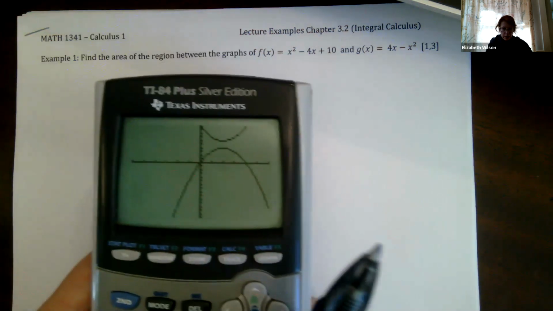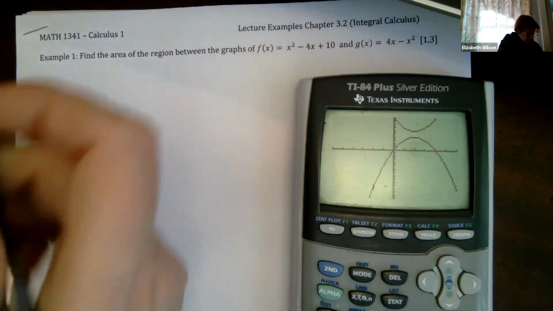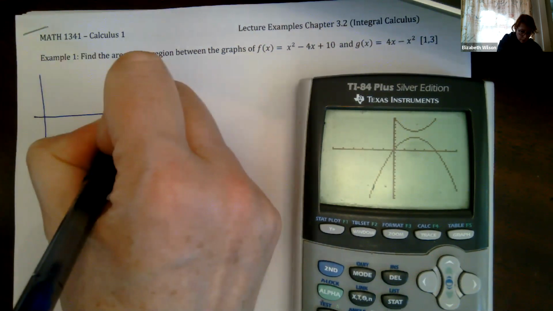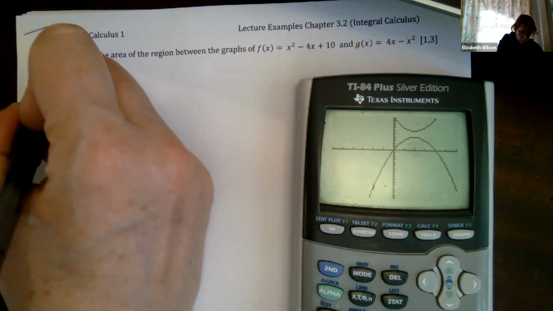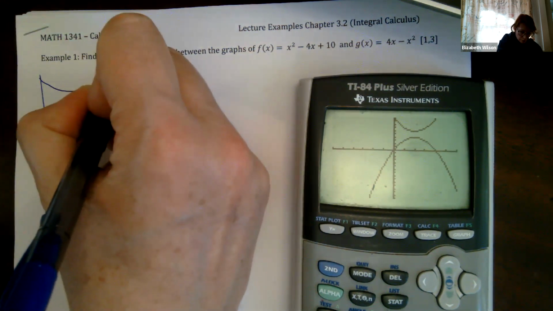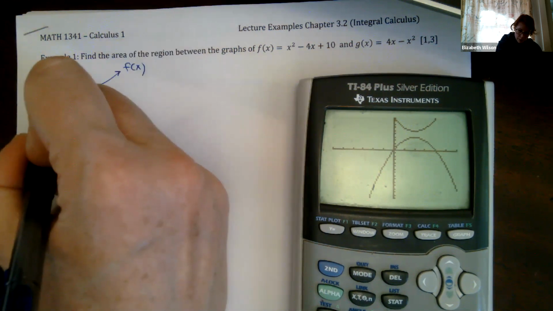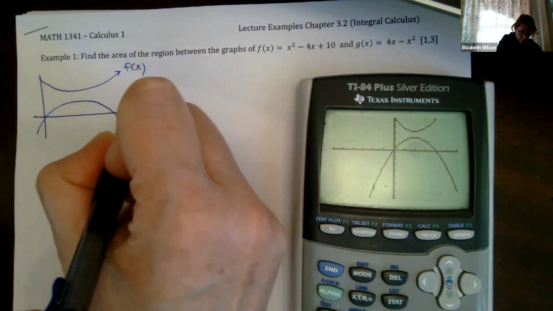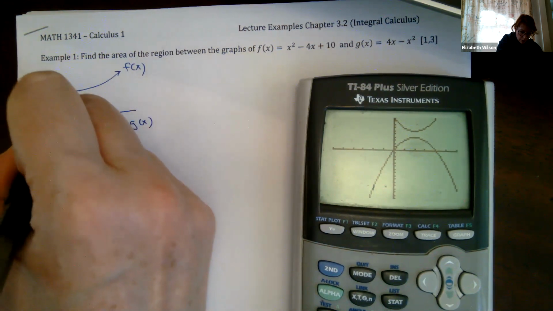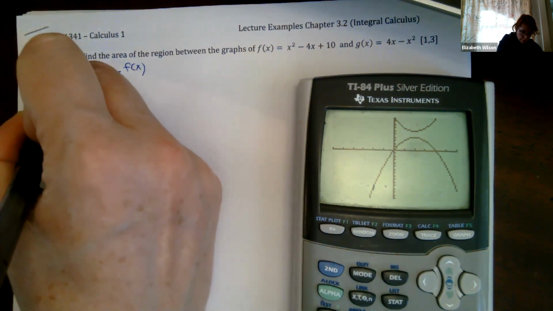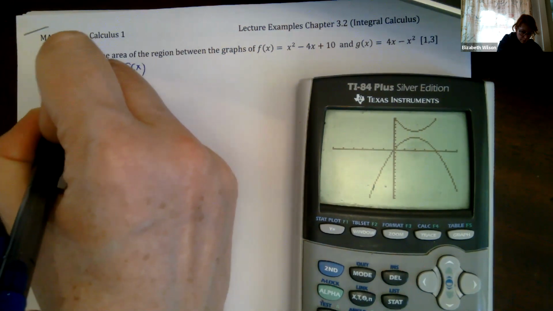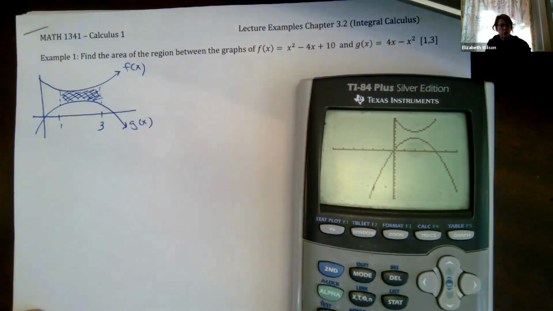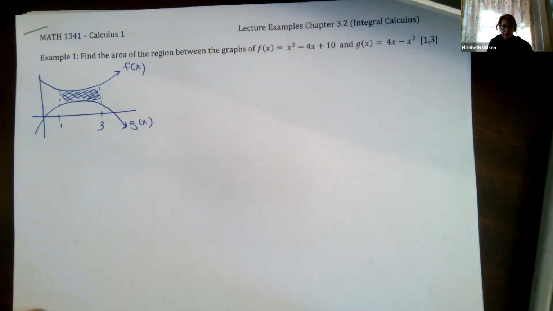But the first thing I'm going to do is draw this out on my page here because I like the graphs. So my f of x function does this. Here's my f of x and my g of x goes like this. G of x, and I'm going to go from 1 to 3. So that's the region that I'm looking at. It helps you visualize, so keep that in mind.